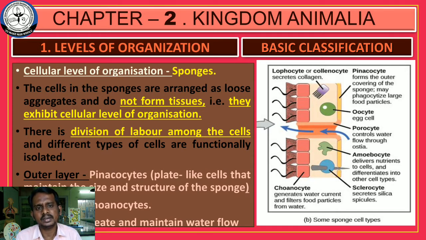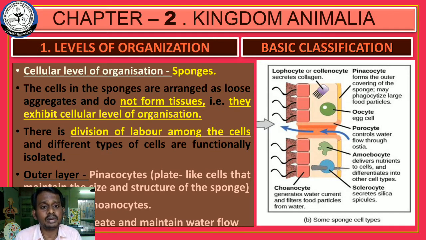For example, circulation is carried out by the circulatory system, which includes the heart and blood vessels, respiration by the lungs, and excretion by the kidney. Like that, every organ has a specific function. But here there is no tissue formation, no organ formation in sponges.